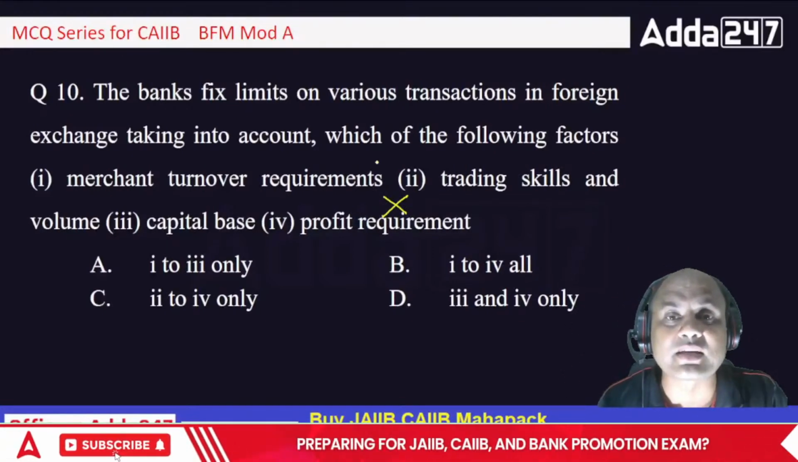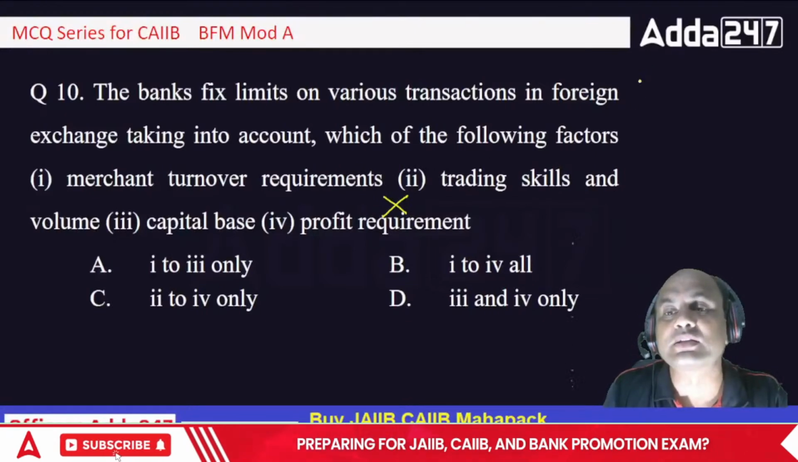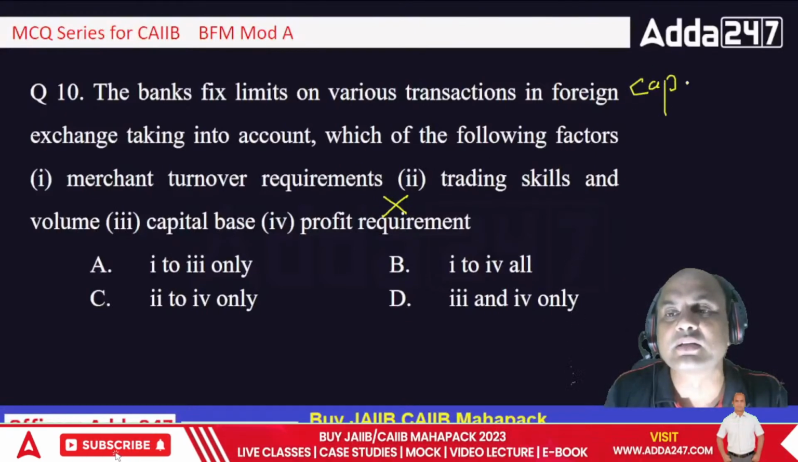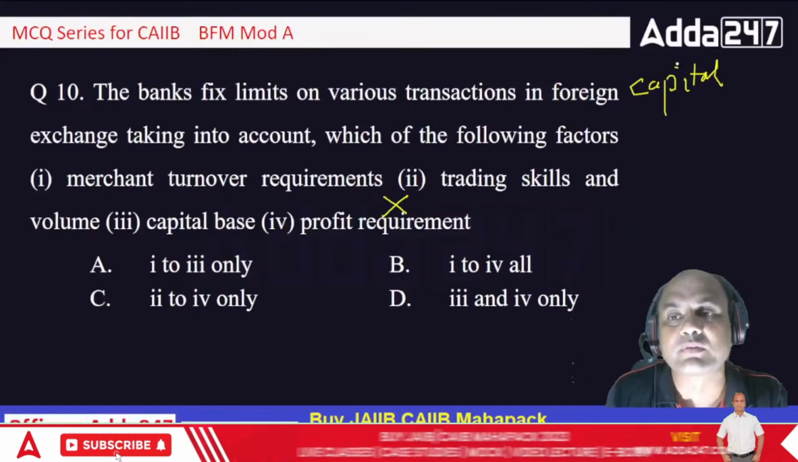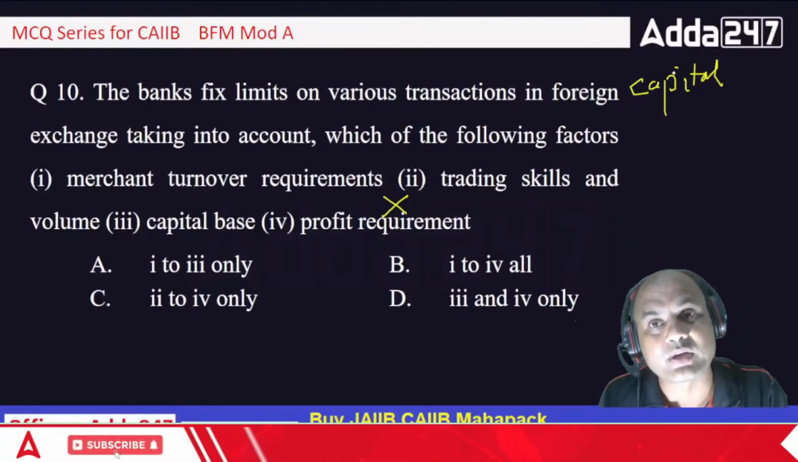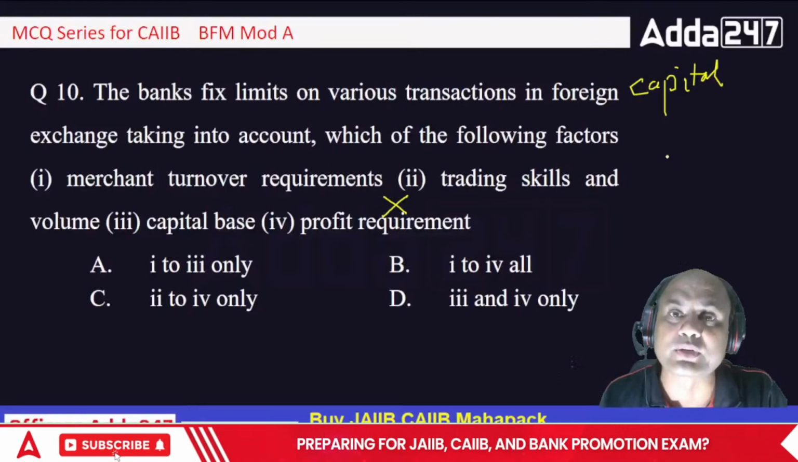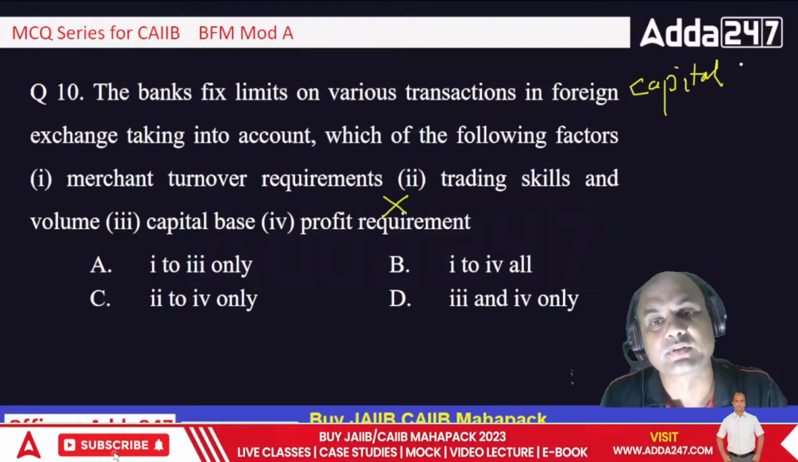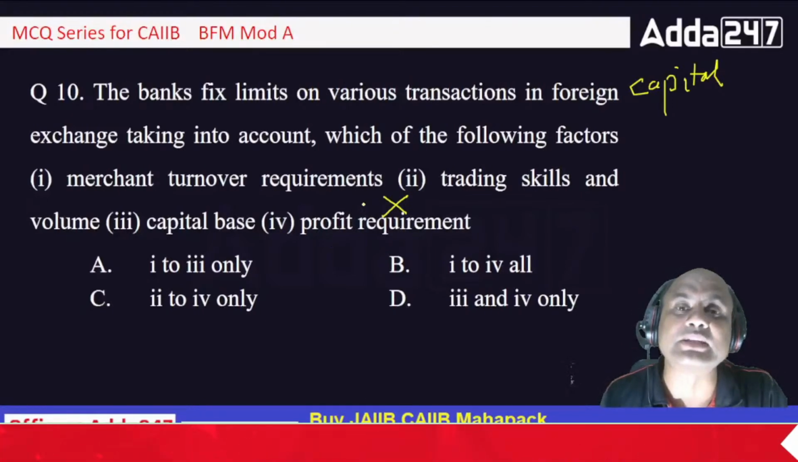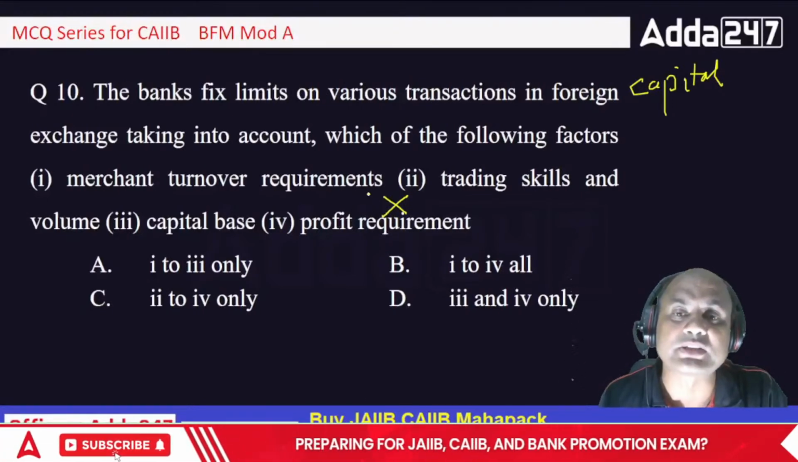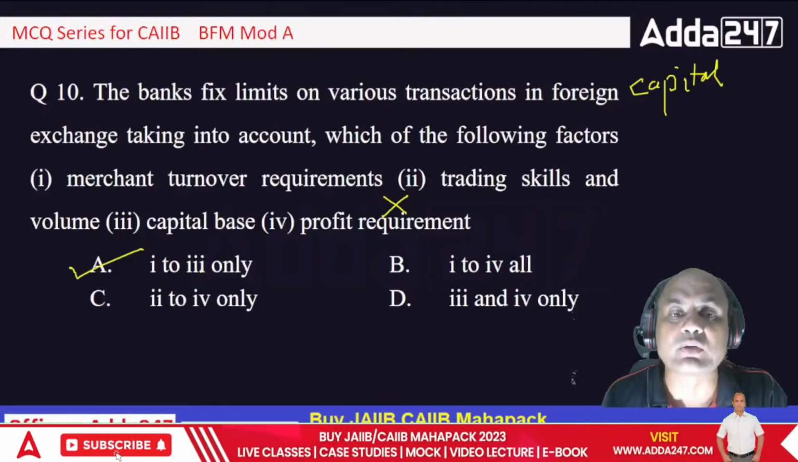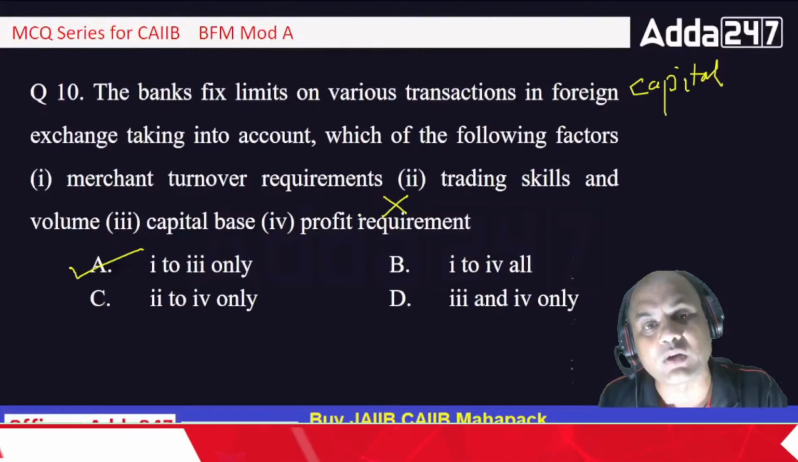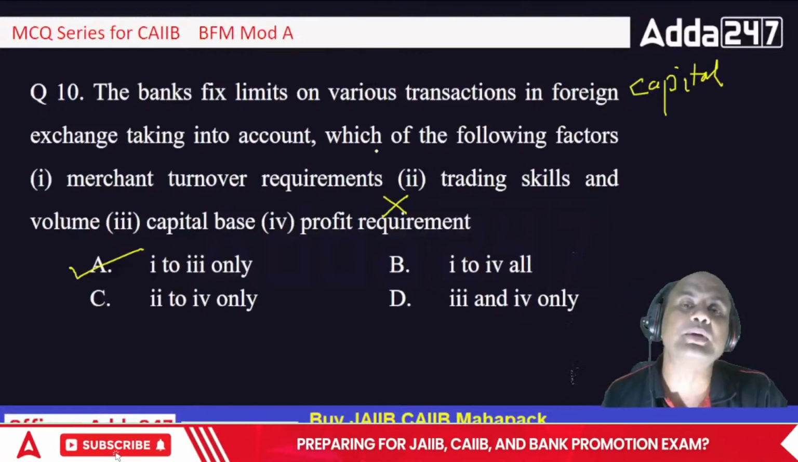The main thing is managing the risk. The main thing is capital. Always remember in business, capital is important. If you don't earn profit, that's okay, but your capital shouldn't get eroded. That's important. So profit requirement is a secondary aspect. The first aspects are 1, 2 and 3. So that is A, 1 to 3 only. 4 is not the answer. Profit requirement is not the answer for fixing the limits.